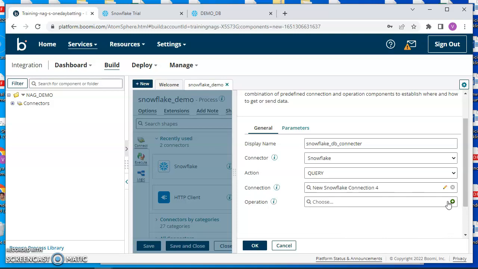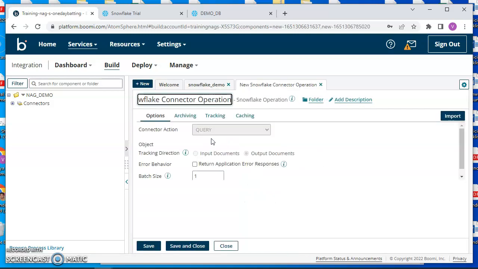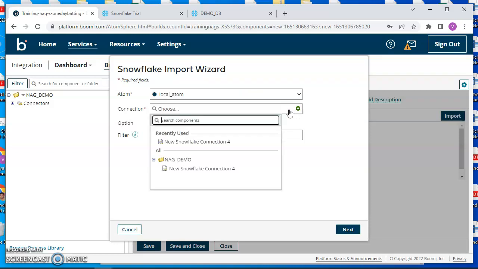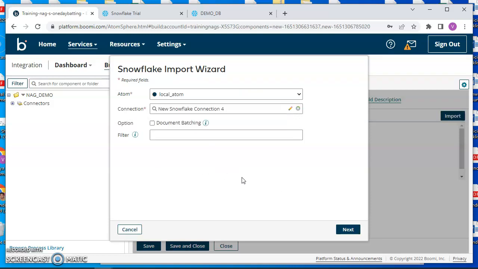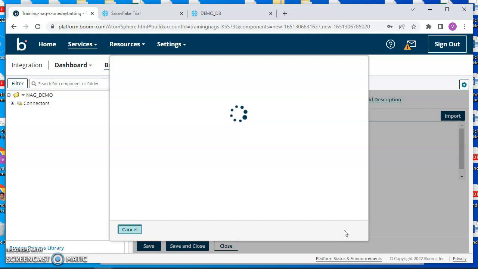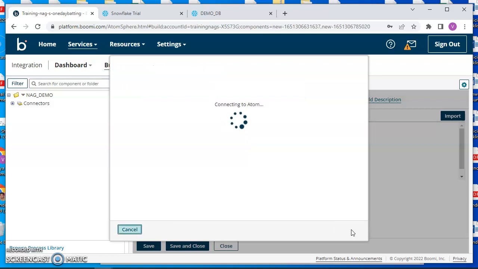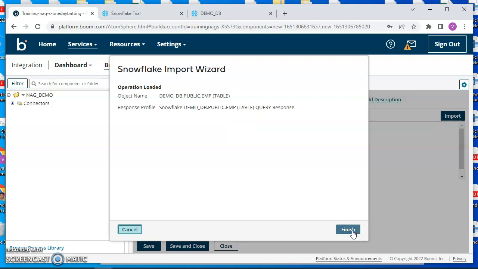Now the operation. Click here to create an operation. The operation is a query operation. Import, select your local atom, whatever atom you are using, and the connection you created, new Snowflake connection 4. We can rename that. Next. If you see here, EMP is the only table available, so it's auto selected. Just give next.